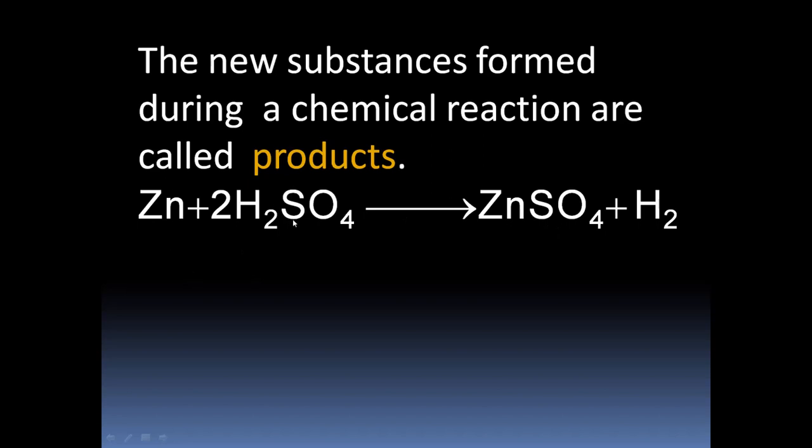When zinc and sulfuric acid, these two reactants combine, we are getting the new substance. These new substance with new properties are termed as products. So, the new substance formed during a chemical reaction are called products. These are the new substance with new properties.